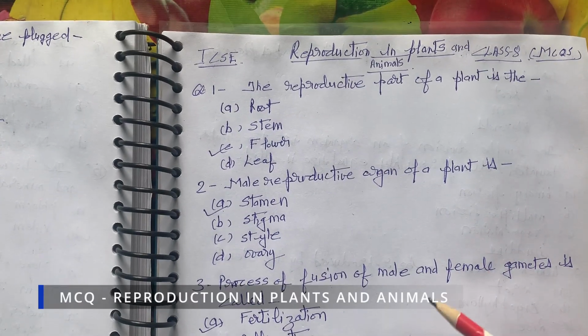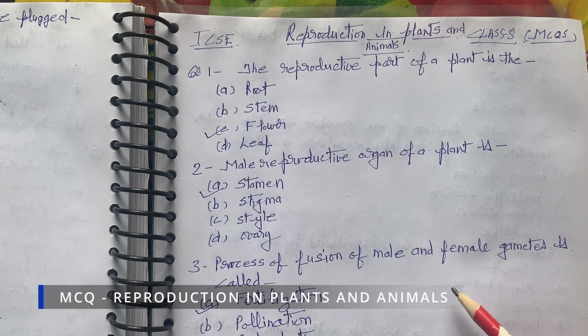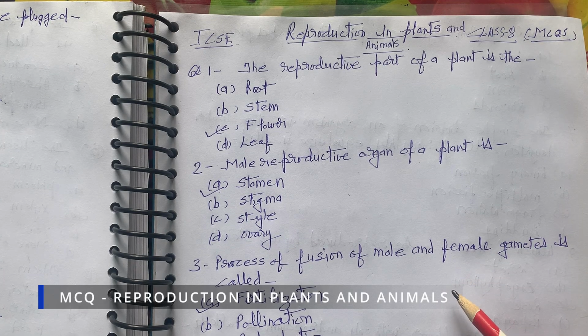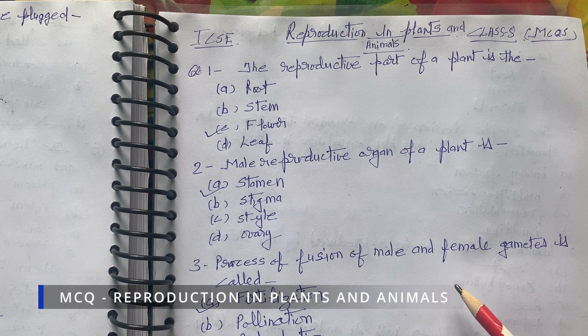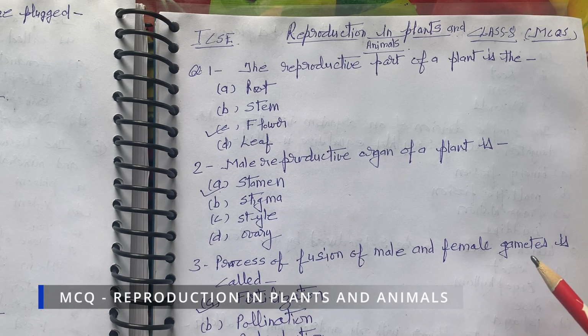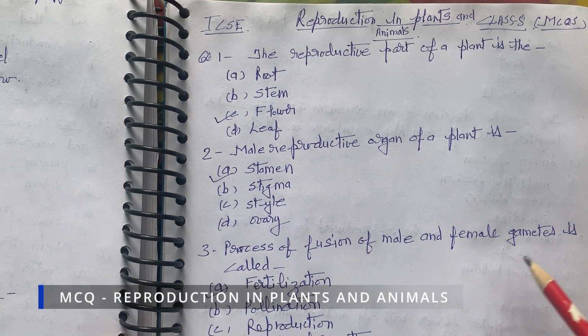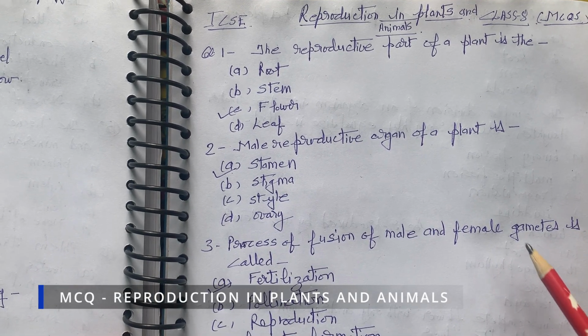Today I am giving you important MCQs for all ICSE students all over India, class 8th multiple choice questions where I try to cover the maximum points. Reproduction in plants and animals. First reproduction in plants, then reproduction in animals.